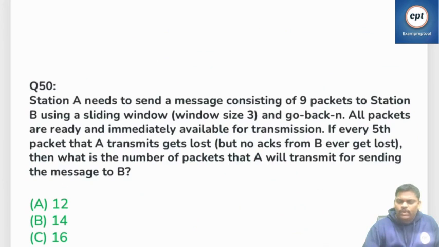Let's go to the next one. See this. If you observe properly, I think it is related to Go Back N sliding window protocol. A to B, you are sending 9 packets. Next, every 5th packet is missing. Go Back N, where window size is 3.